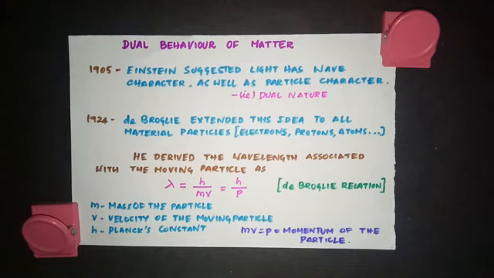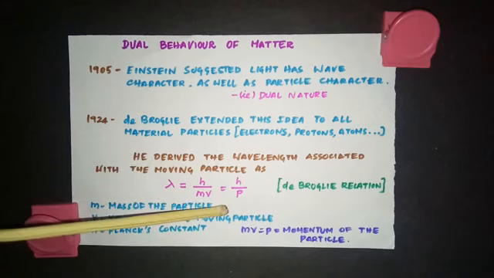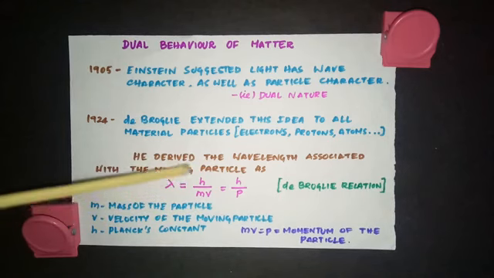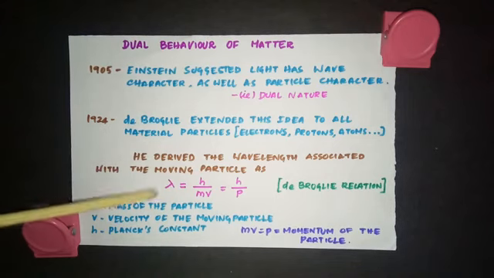Not only radiations, even electrons and protons can also have dual character. When Bohr came up with this atom model, electron possessed only particle nature. So considering that, he came up with that atom model. But in 1924, when de Broglie said this, he came up with a mathematical expression. He gave an expression lambda is equal to h by mv, where de Broglie derived the wavelength associated with the moving particle.